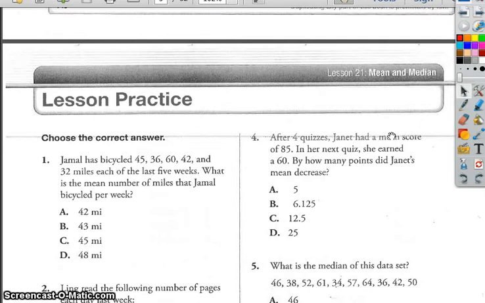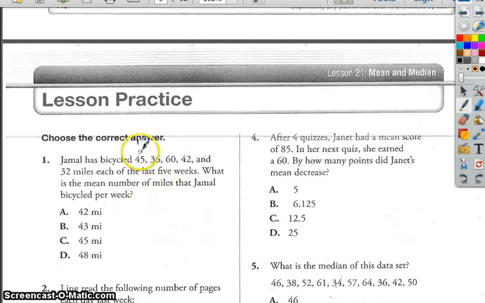So we're looking at today lesson 21 from our coach book, and we're dealing with, in particular, mean, median, and possibly some mode. So measures of central tendency is what we're looking at. Now, question 1 says Jamal has bicycled 45, 36, 60, 42, and 32 miles each of the last 5 weeks. What is the mean number of miles that Jamal has bicycled per week?